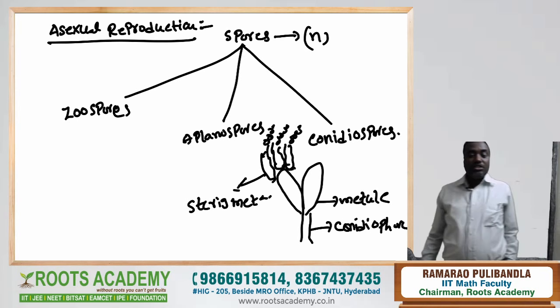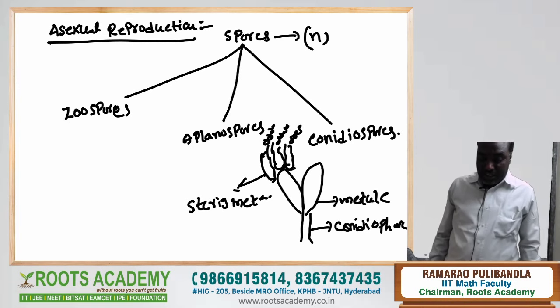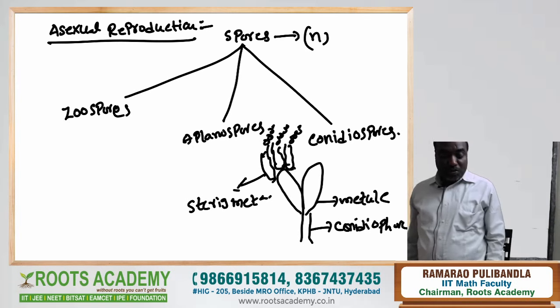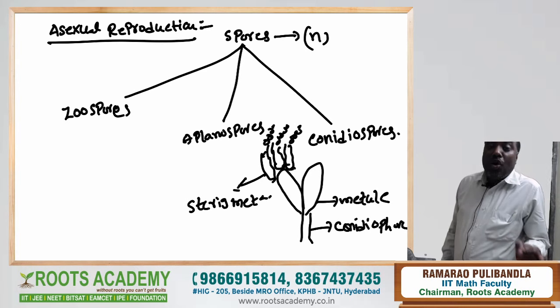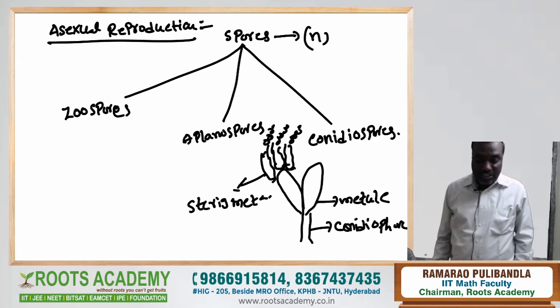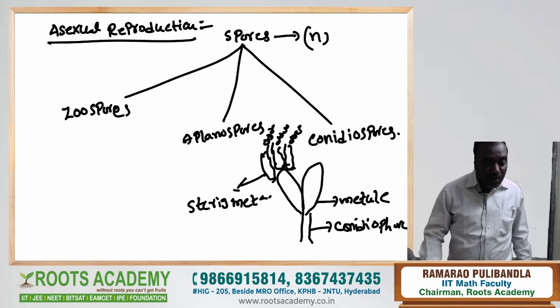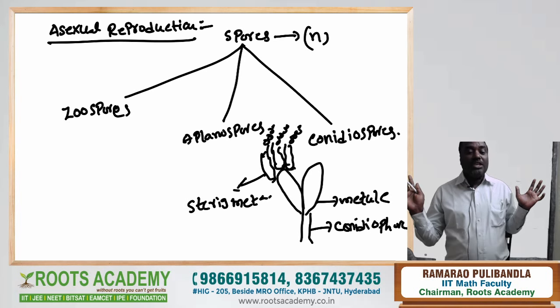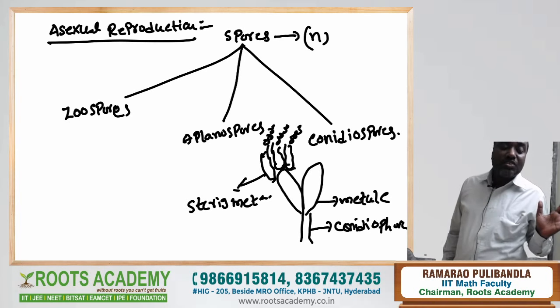So the origin of conidiospores, whether it is exogenous or endogenous? The conidiospores are asexual spores produced from the conidiophore by exogenous origin, not endogenous origin. Zoospores are produced within the zoosporangium, that is endogenous. Zoospores are endogenous spores, conidiospores are exogenous spores.